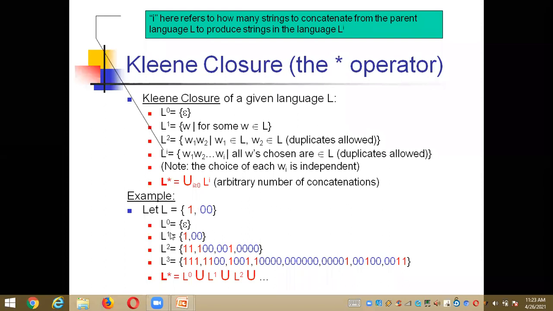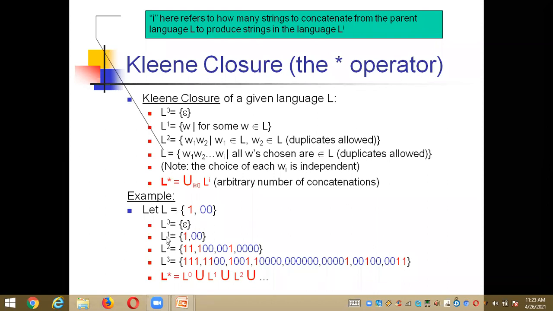So now I need to define L power 0. L power 0 is the null string, so you need to take it as epsilon. You don't take the same set of strings from the given language. If it is L power 1, now you need to take the same set of strings from the given language: L power 1 is equal to {1, 00}. Why? Because if you put 1 or omit it, the power of L is 1, right? And L power 1 means {1, 00}.